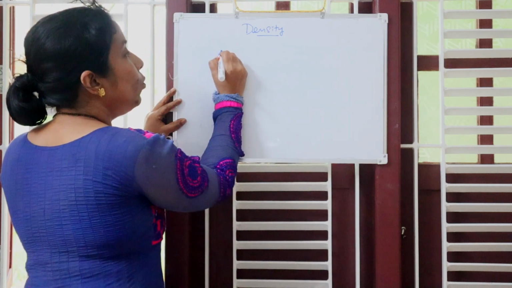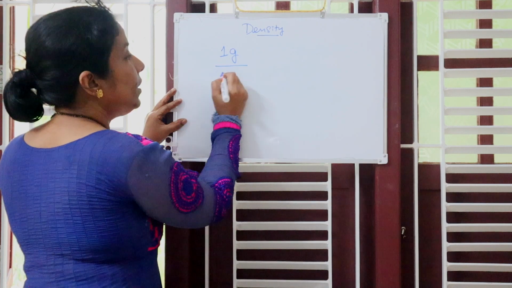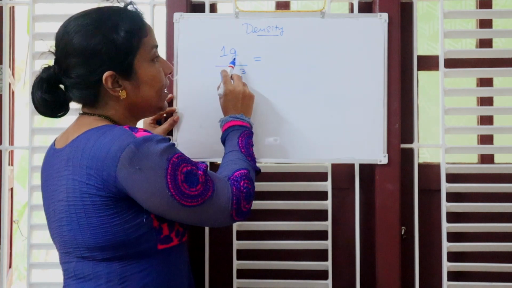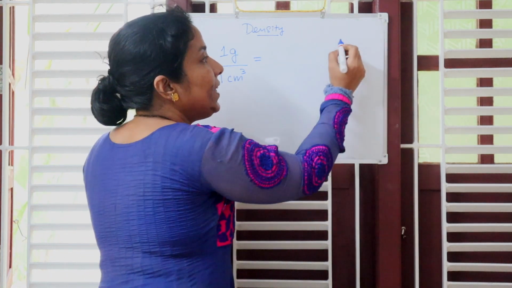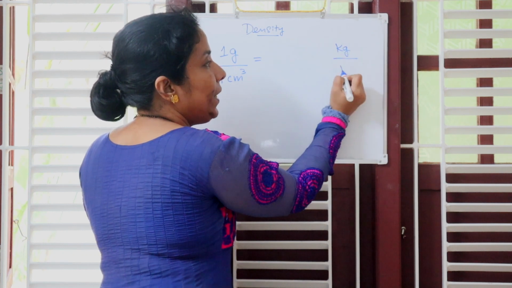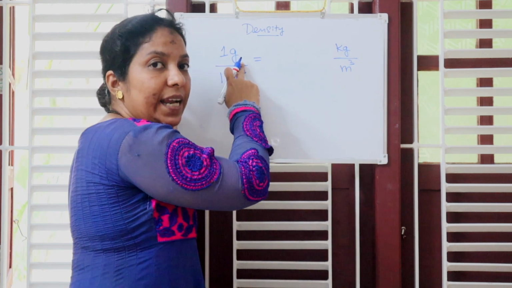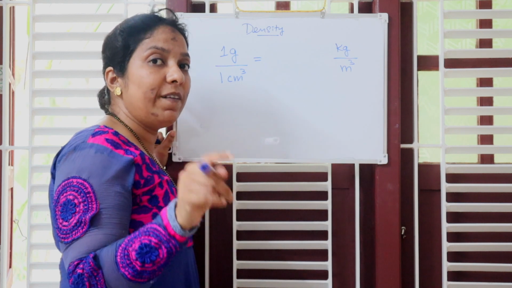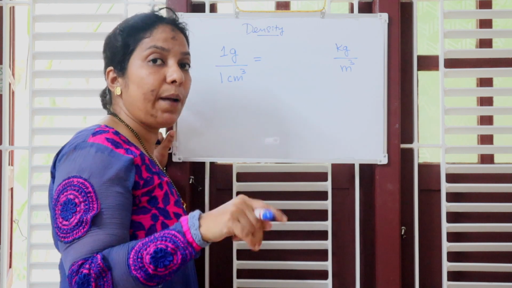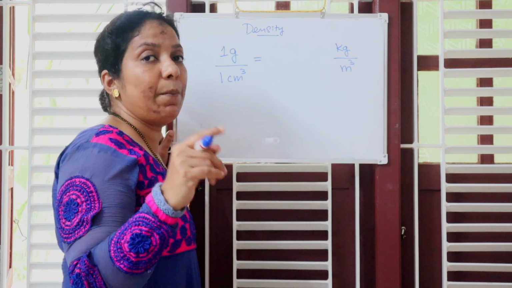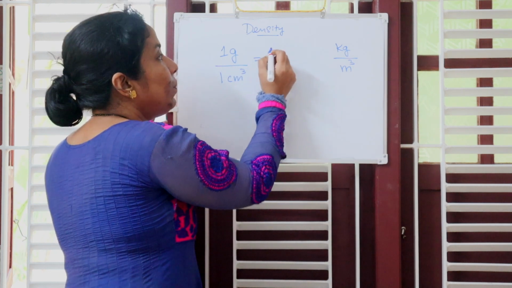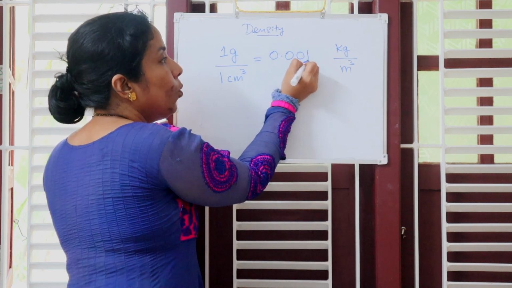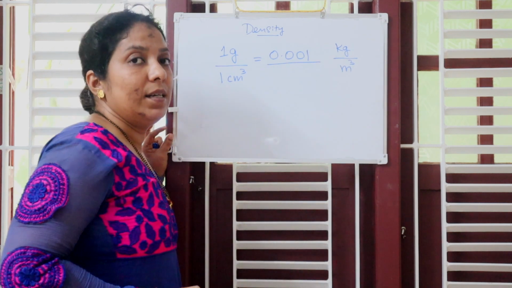We know that 1 gram per 1 cm cube, correct? We need to convert this gram into kilogram. When we write unit in kilogram per meter cube, we have to express gram into kilogram. We know that 1 gram means you have to divide by 1000. When you convert gram to kilogram, you have to divide gram by 1000. So when you divide 1 by 1000, it becomes 0.001 kilogram over cm cube.